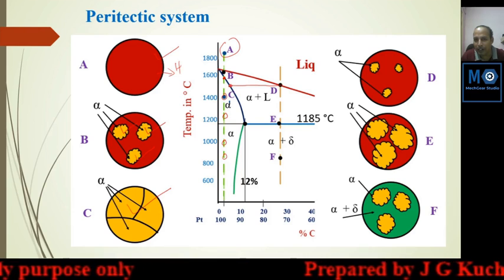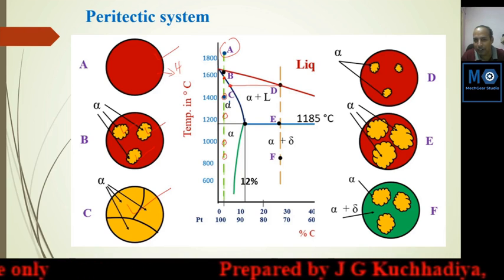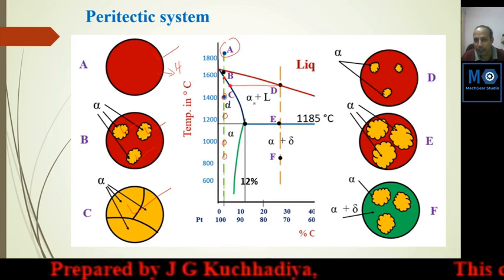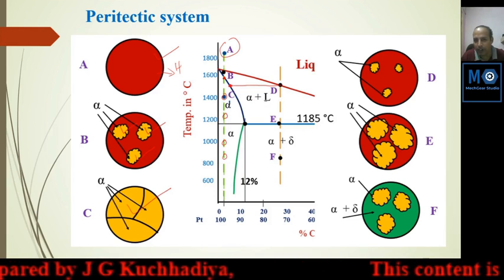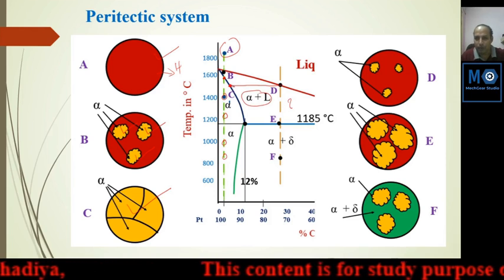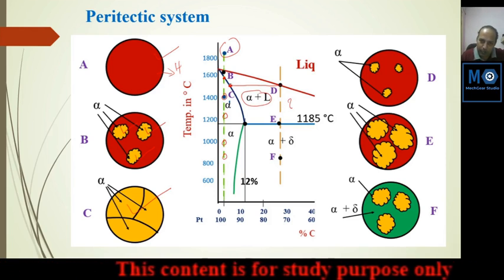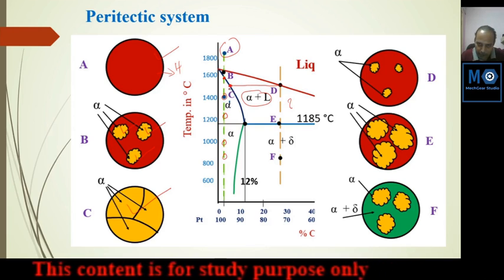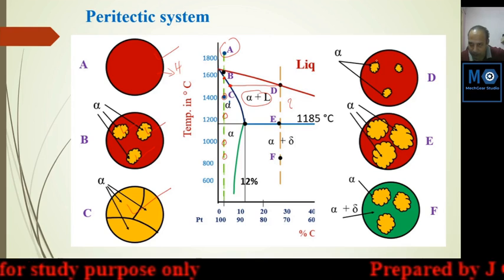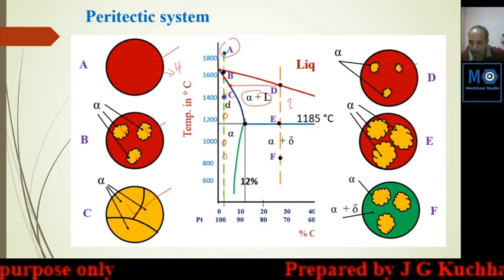This touches the solidus line, so by constructing this tie line we can find which solid is created here. Alpha, one solid, is started, and alpha in liquid is present in this region. From the tie line, using the lever arm rule, we can find how much solid is created, and here alpha is created.